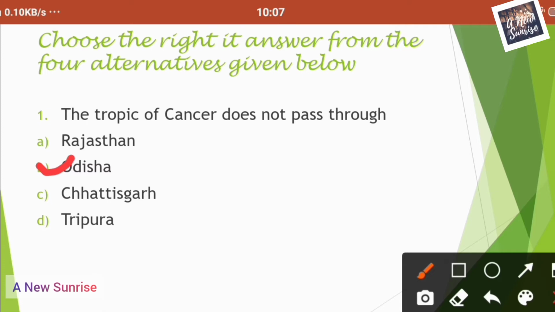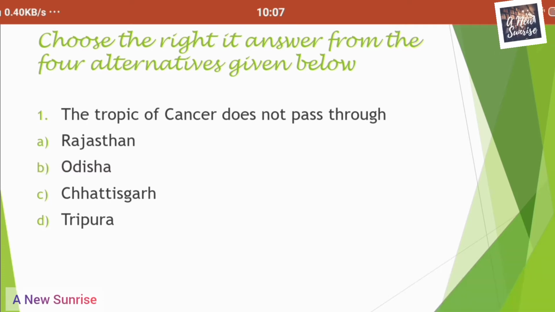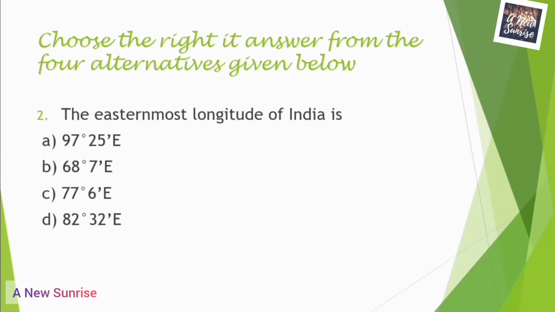Now, let us go towards our next question. The easternmost longitude of India is. First option is 97 degrees 25 minutes east. Second is 68 degrees 7 minutes east.